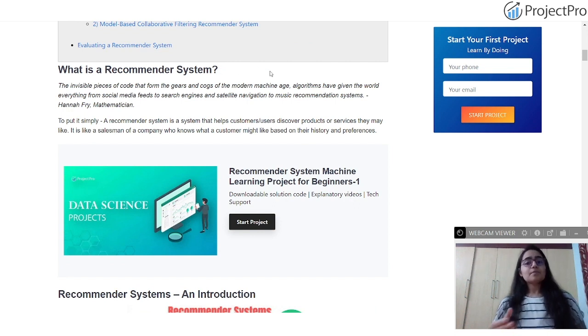There must be some concept or methodology which recommendation systems follow, so that they can understand and analyze what exactly the customers like. Basically, a recommendation engine or recommendation system is a system that helps customers or users discover products or services they may like. It is like a salesman of a company who knows what a customer might like based on their history and preferences. There are a lot of factors to be considered in making recommendations.